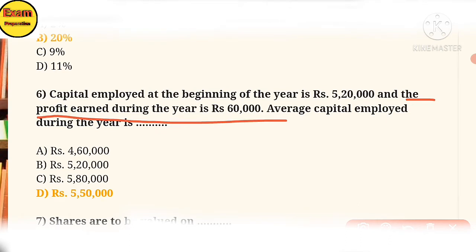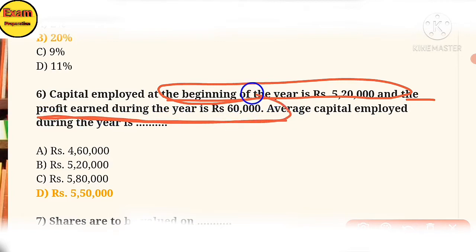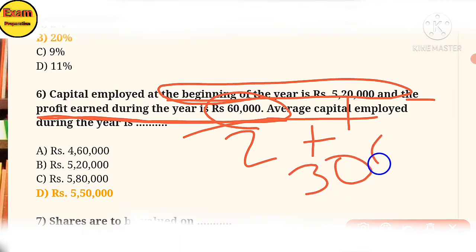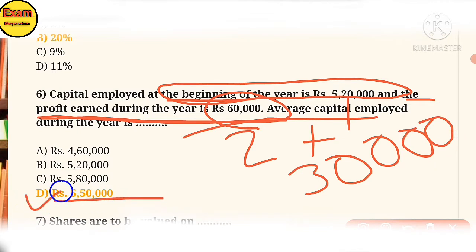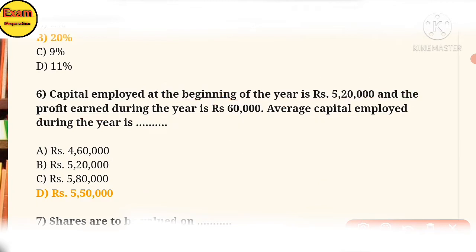Average capital employed during the year is blank. Here the beginning capital employed is 5,20,000, plus half of the profit earned of 60,000, which is 30,000. So 5,20,000 plus 30,000, you will get the answer 5,50,000, option D. Very easy: 5,20,000 plus 50% of the 60,000 during the year.